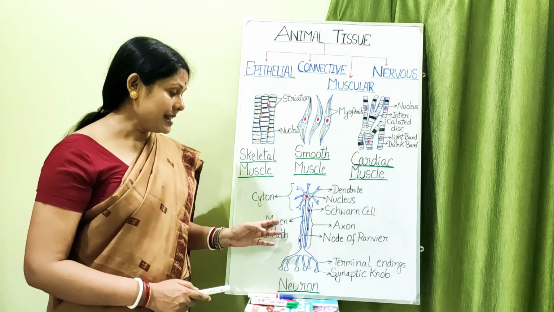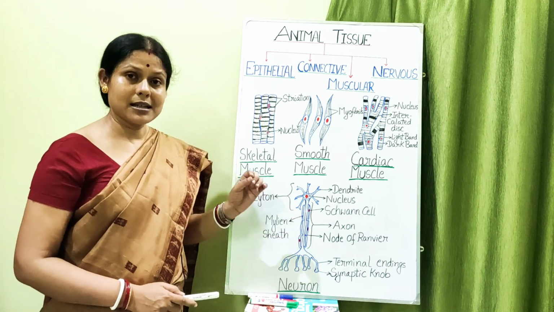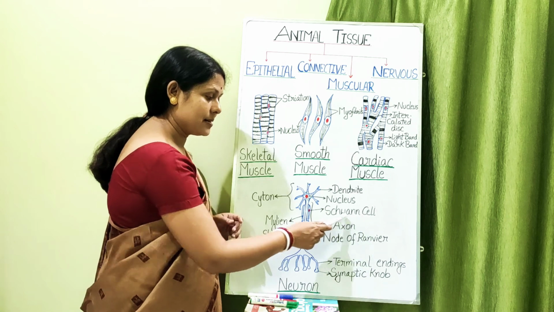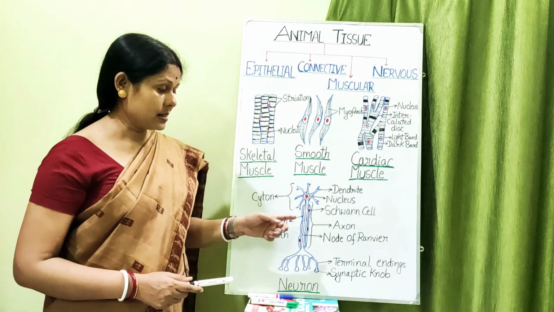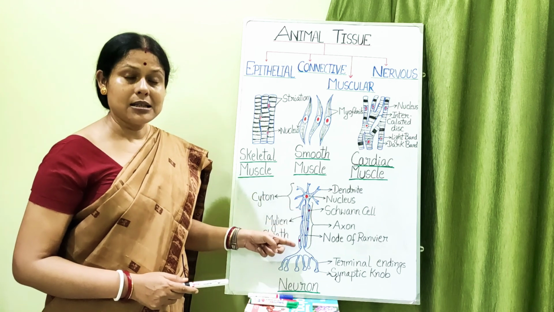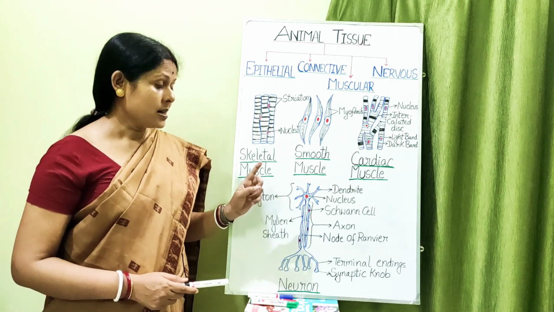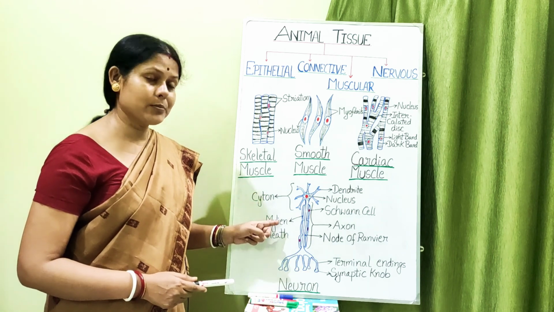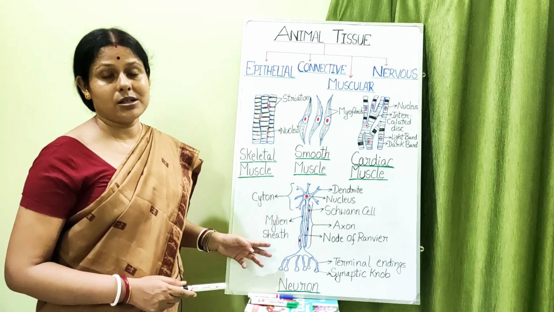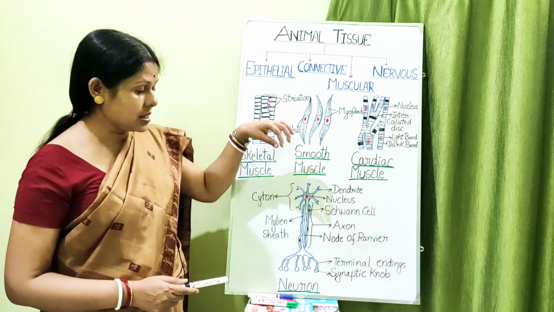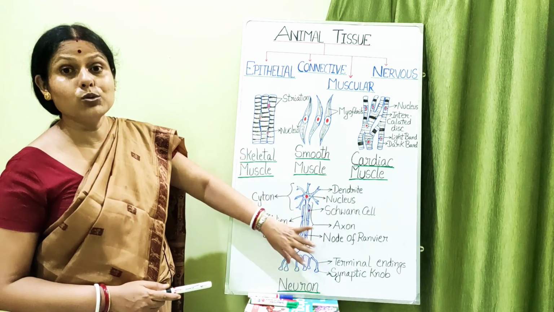Okay, now the myelin sheath externally sometimes also has a kind of specialized cell which is called Schwann cells. These red dots which I have drawn here, you can see, are the Schwann cells. Now what is the function of Schwann cells? Schwann cells help in the production or formation of this myelin sheath, which gives insulation to the axon so that the impulse can be carried out smoothly.